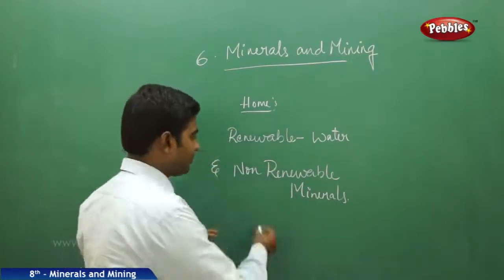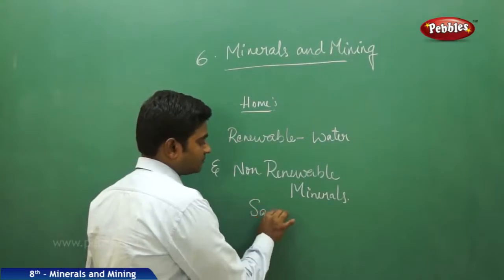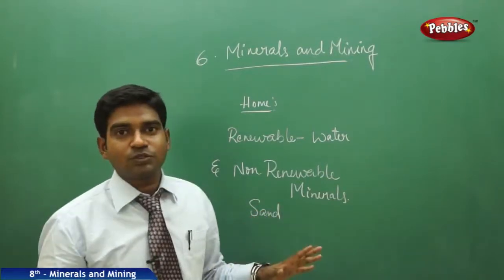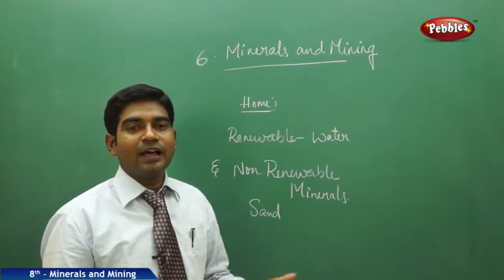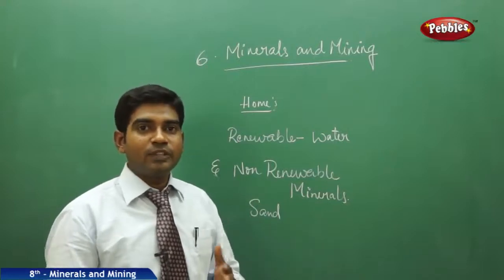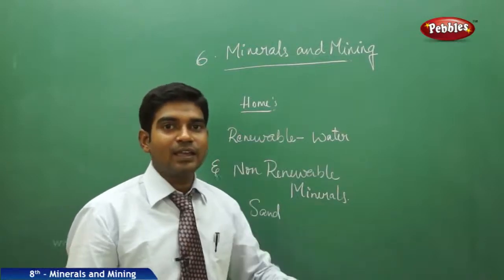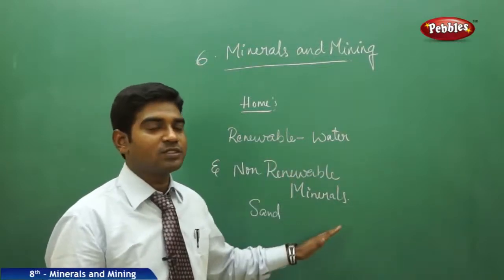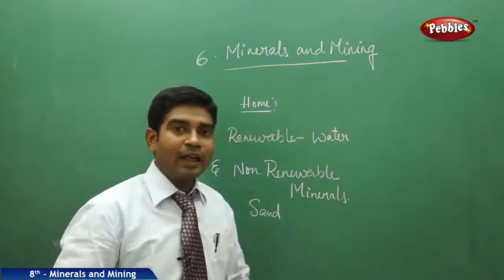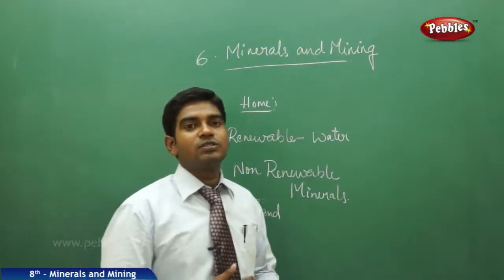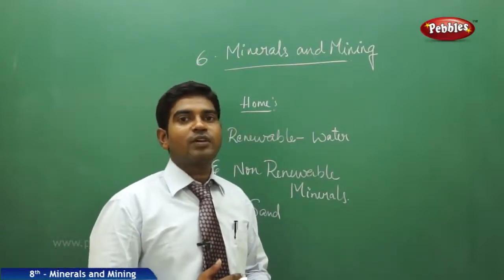You can take sand. Once sand is used to build something, we can't get the sand back. So the energies which go extinct once used on a larger scale are called non-renewable sources of energy, and those which we can use and utilize again are called renewable sources of energy.